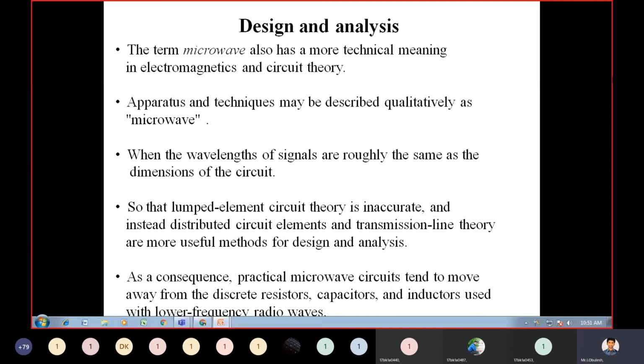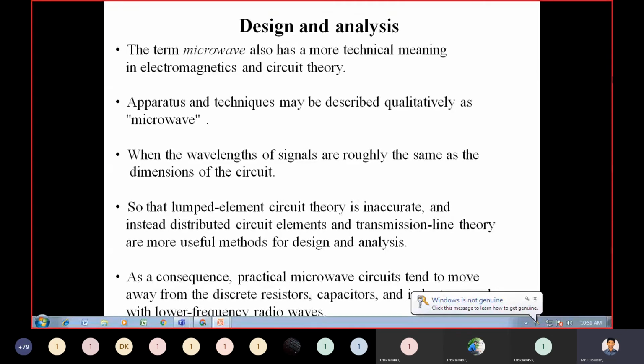So for designing the microwave tubes and for analysis purposes, we are using distributed circuit elements and transmission line theory. These are more useful methods for design and analysis.